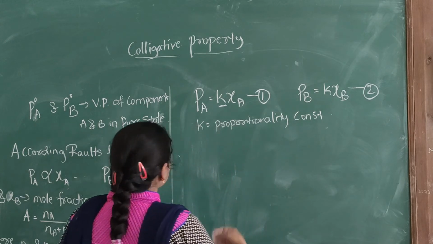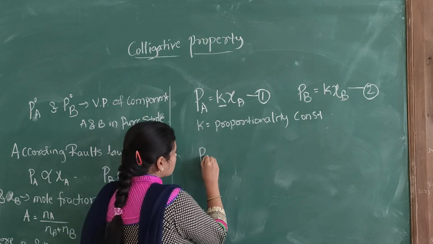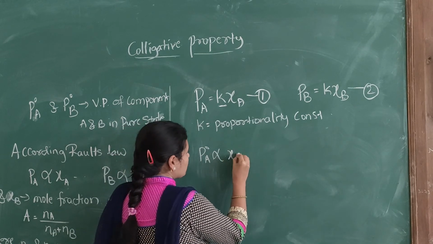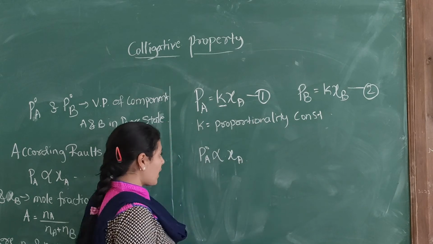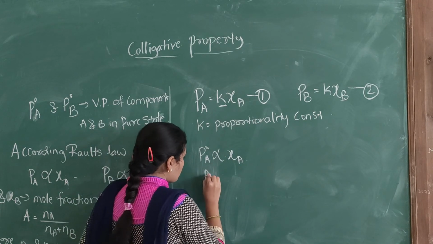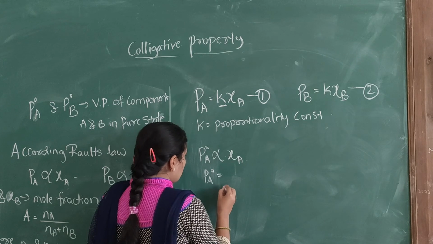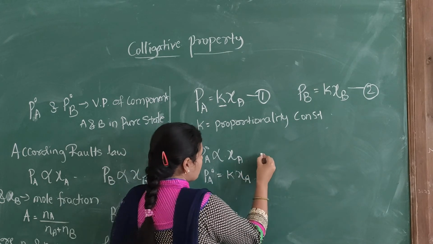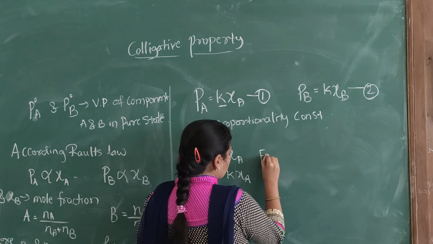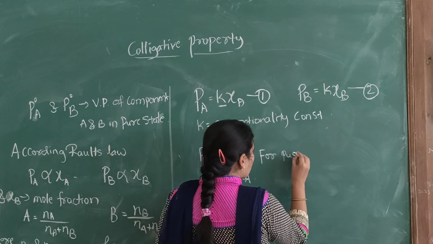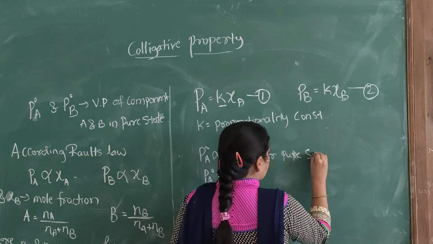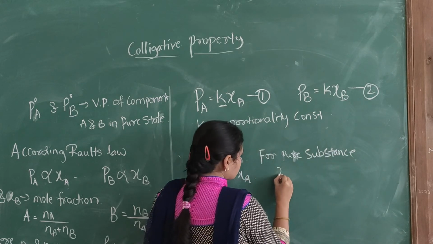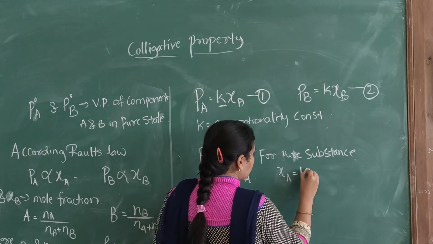So for a pure substance, the vapor pressure of the component is directly proportional to the mole fraction. Here also, removing the proportionality sign, we get P naught A is equal to K into chi A. But for a pure substance, chi A is equal to 1.